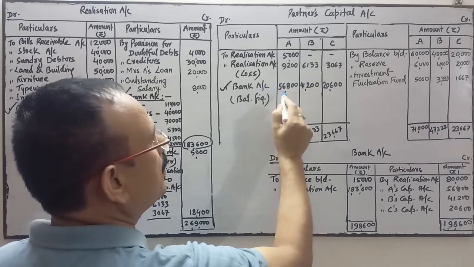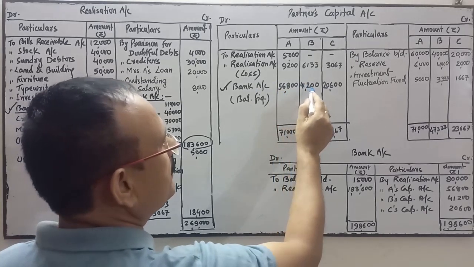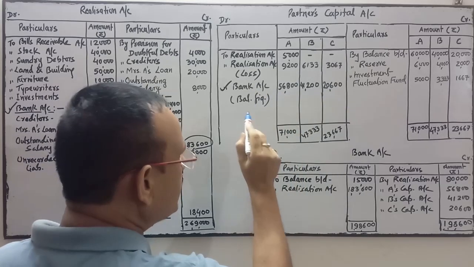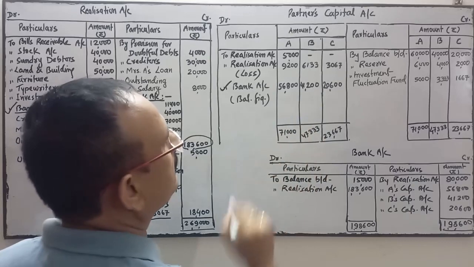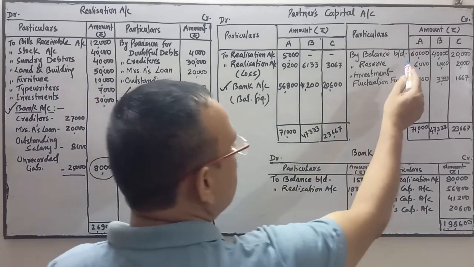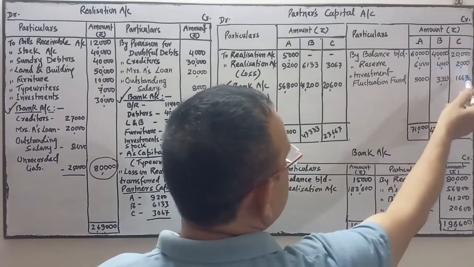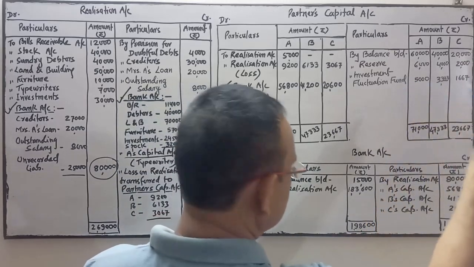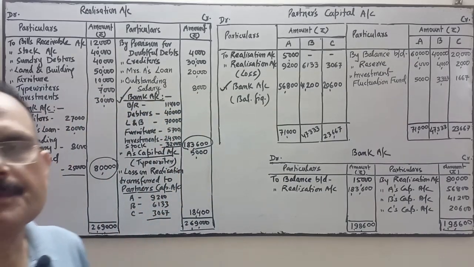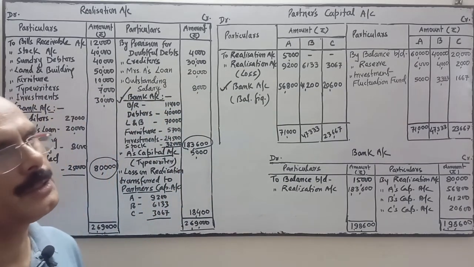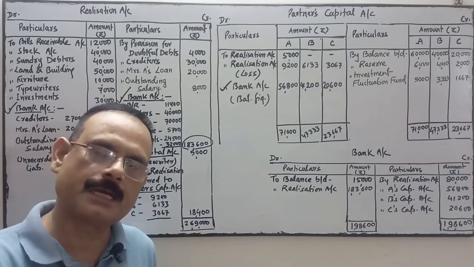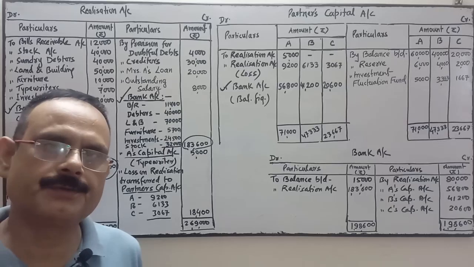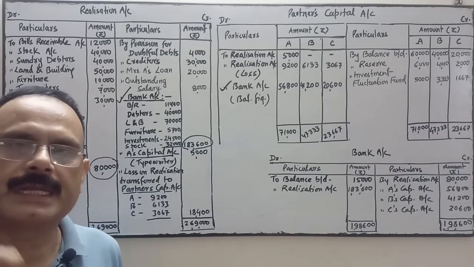So A's capital account debit this much amount, B's capital account debit this much amount, C's capital account debit this much amount, and to bank account the total amount in the bank. Then reserve account debit to A's capital, to B's capital, to C's capital, and investment fluctuation fund account debit to A's capital, to B's capital, to C's capital. So the journal entry is very simple. If you know the ledger, you can do the journal. If you know the journal, you can do the posting in the ledger efficiently and without any mistake.